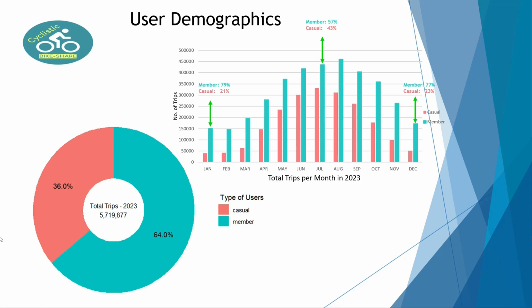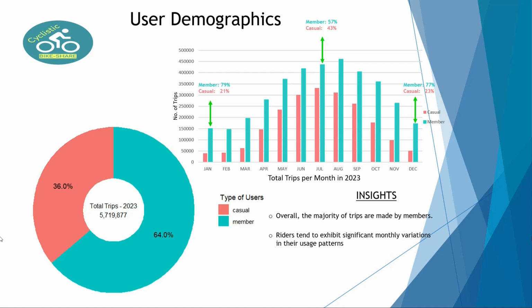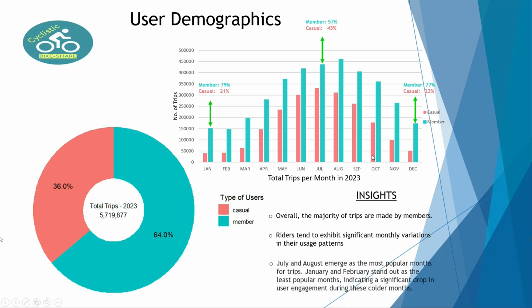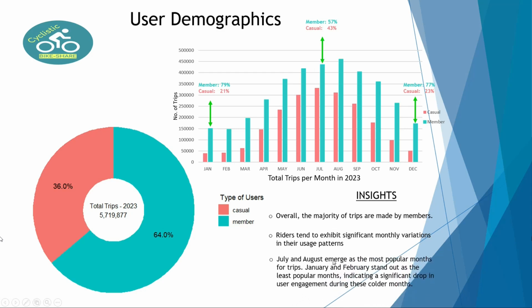So what insights do we have here? First, overall, the majority of trips are made by members. Riders show significant monthly variation in their usage patterns. July and August emerge as the most popular months for trips.